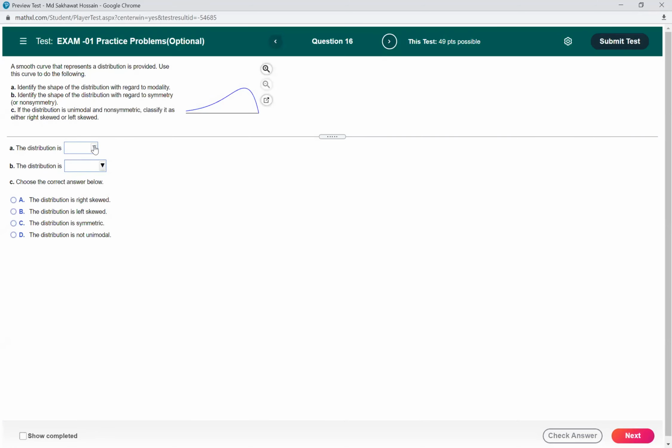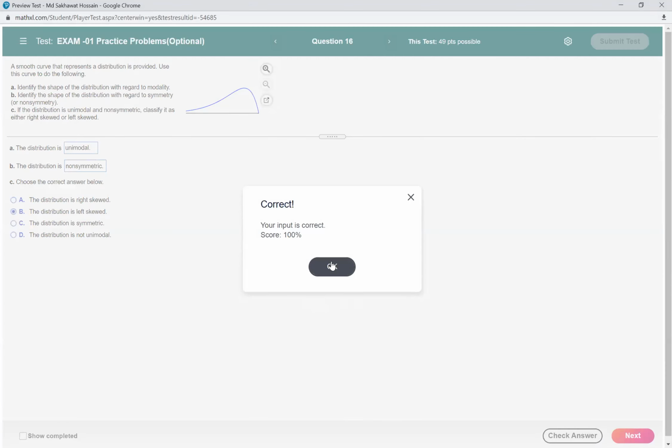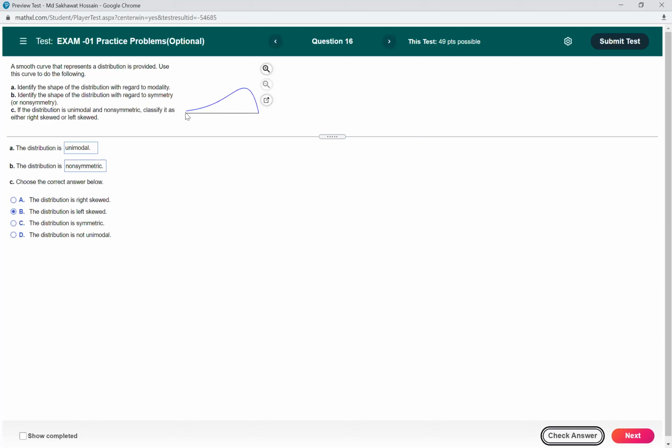Here the distribution is also unimodal because we have just one mode here, one peak, and the distribution is skewed. So that means non-symmetric. And this is the skewness, it has a left tail. So part B, yeah, this is a left skewed distribution, that's correct. Yes, we got the correct answer because we have a long tail at the left of the distribution.